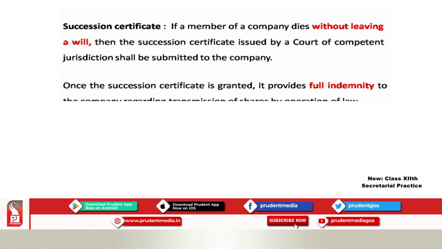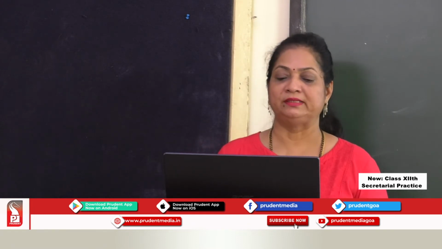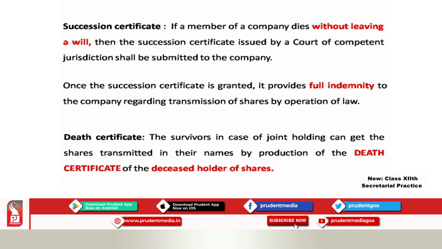Then we have this, which is called, once this succession certificate is given to the company, full indemnity to the company regarding transmission of shares. Full indemnity means full compensation will be given. Okay, the meaning of full indemnity is full compensation will be given regarding this. And along with that, you have to produce the death certificate.